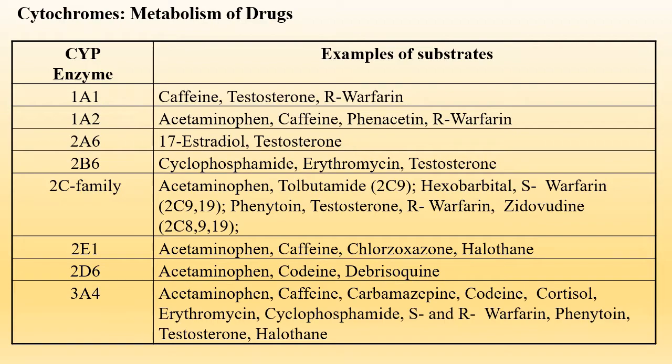And as we know, the CYP2C family is further categorized into CYP2C9, 19, 8, 11. This metabolizes various types of drugs like acetaminophen, tolbutamide, hexobarbital, warfarin, phenytoin, and so on. While the CYP3A4 is the most abundant enzyme present in the liver, which is responsible for the metabolism of most of the drugs.